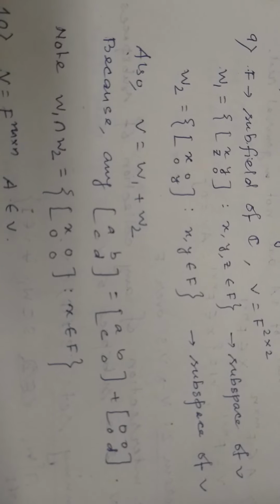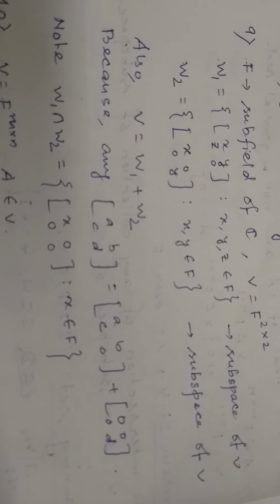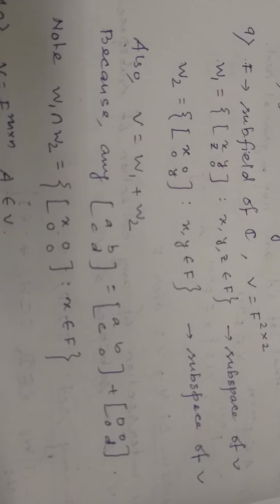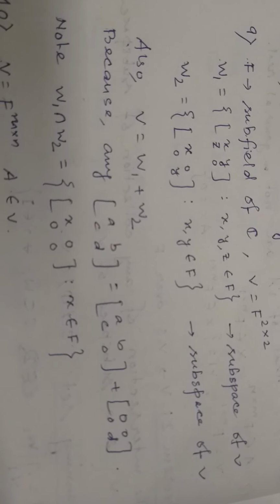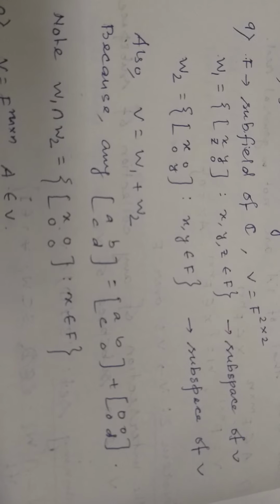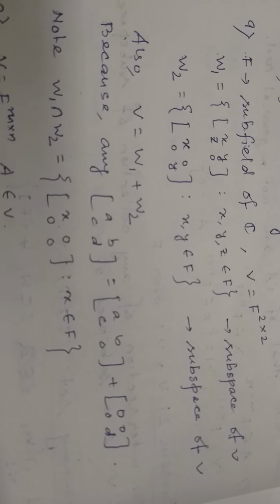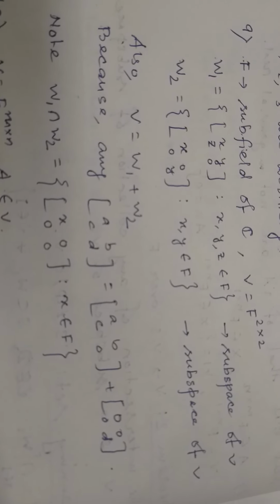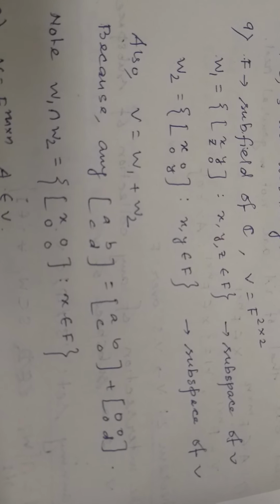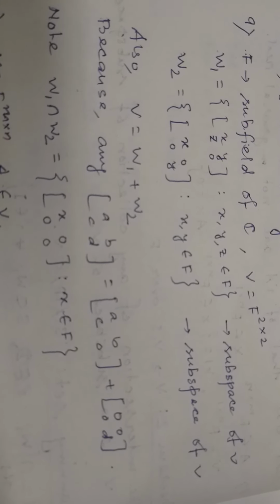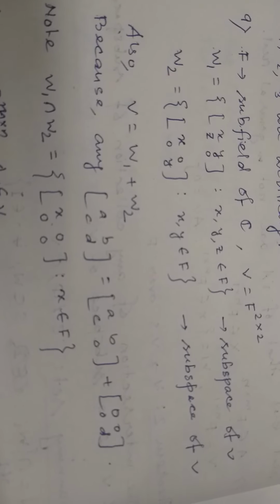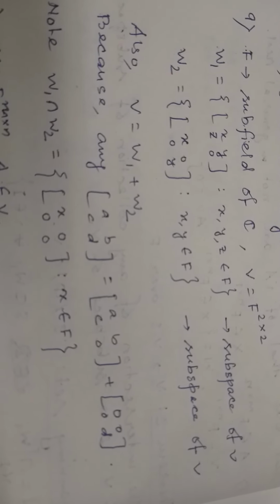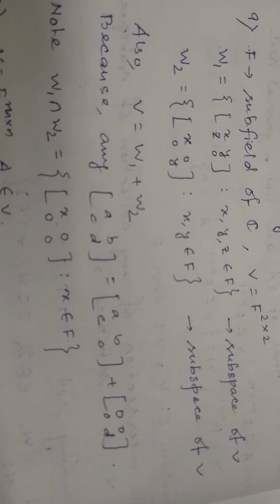Suppose W1 is the set of matrices looking like X, Y, Z, 0, where X, Y, Z are arbitrary elements of F. Then you can easily check that it is a subspace of V. W2 is another non-empty subset of V which contains the elements looking like X, 0, 0, Y, where X, Y are arbitrary elements of F. W2 is also a subspace of V.